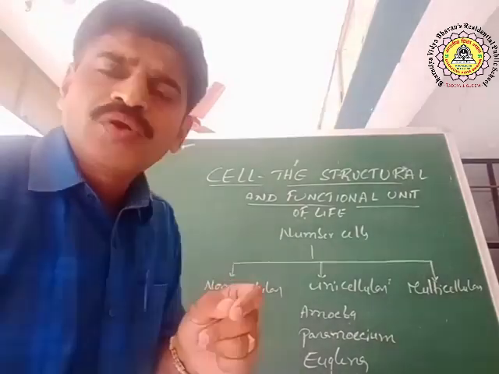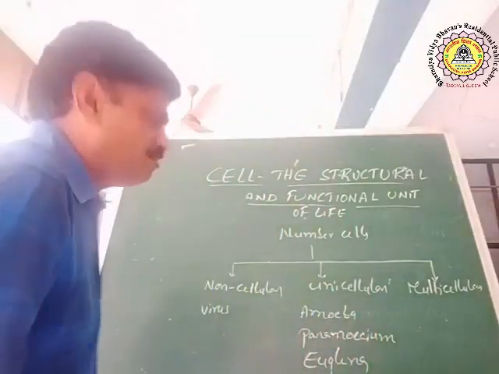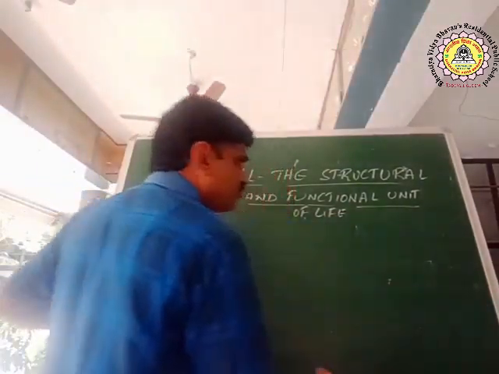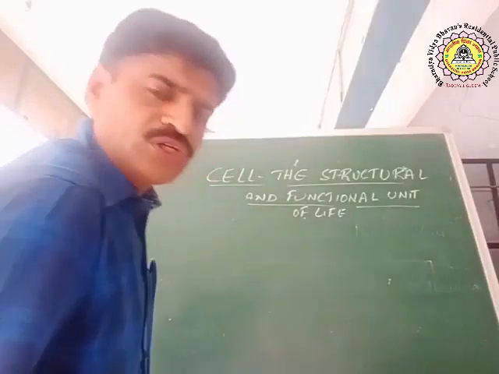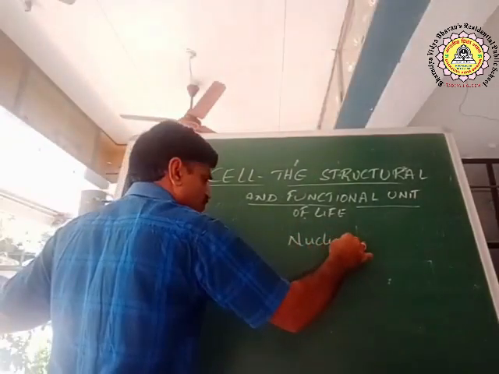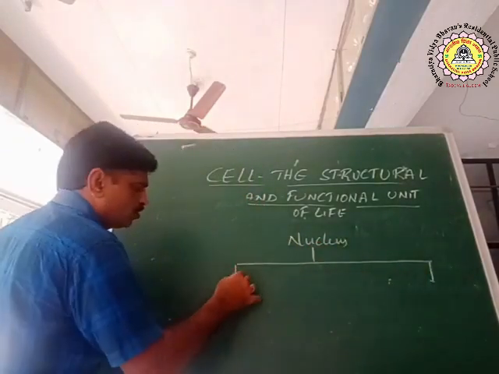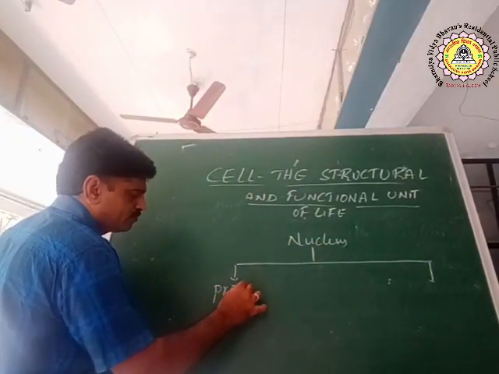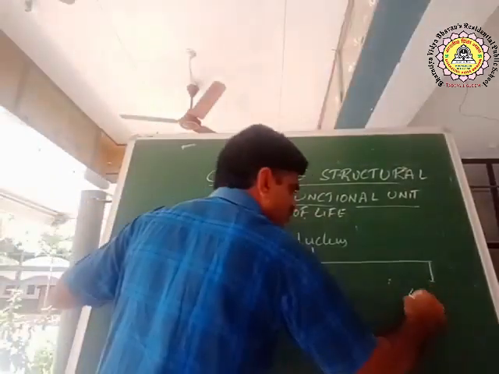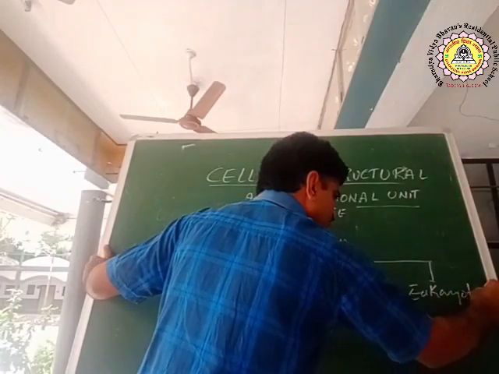And now, depending upon the presence of nucleus, organisms are divided into two types: prokaryotic and eukaryotic.